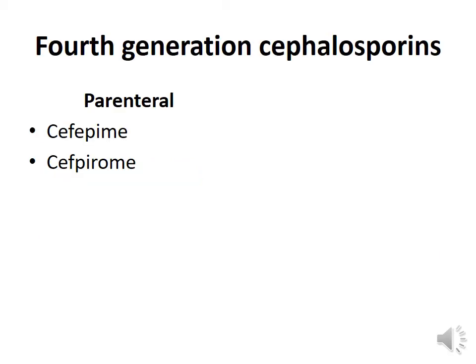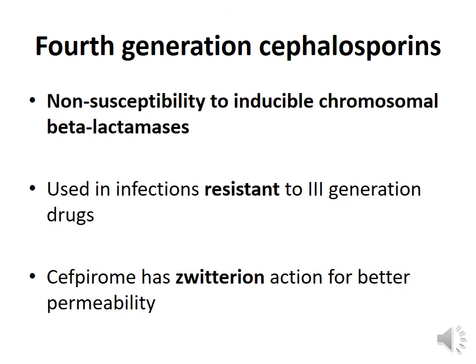Coming to the fourth generation cephalosporins, we have only parenteral compounds, cefepime, cefpirome. The primary feature of these two compounds is their non-susceptibility to the inducible chromosomal beta-lactamases. So all those infections which were resistant to the third generation cephalosporins are the indications for these compounds. Cefpirome has a zwitterion action for better permeability into the microorganisms.